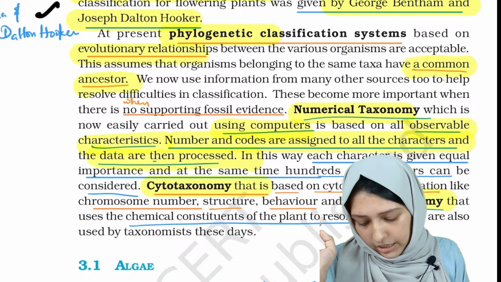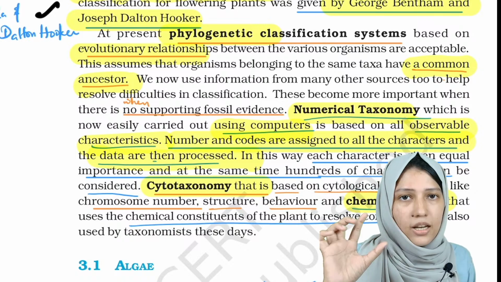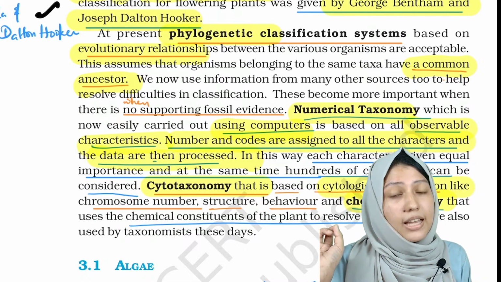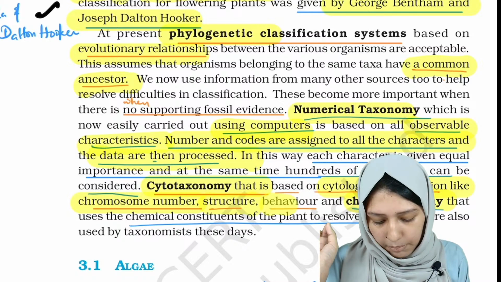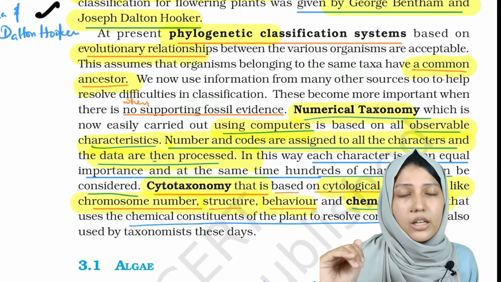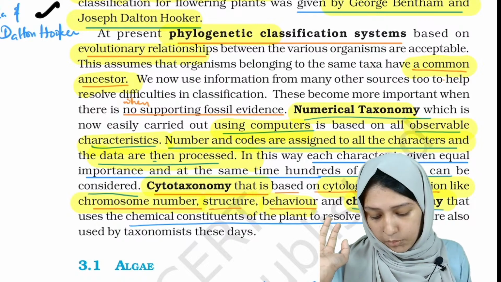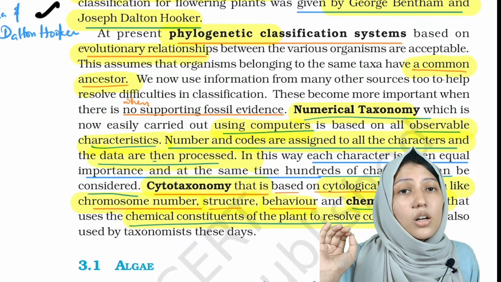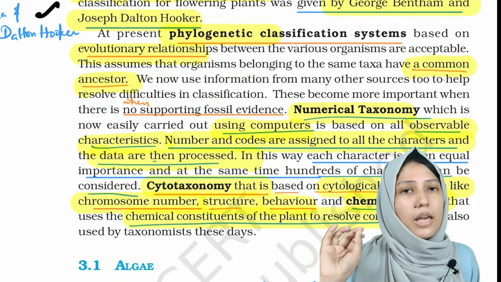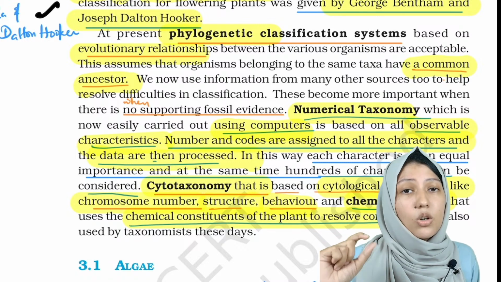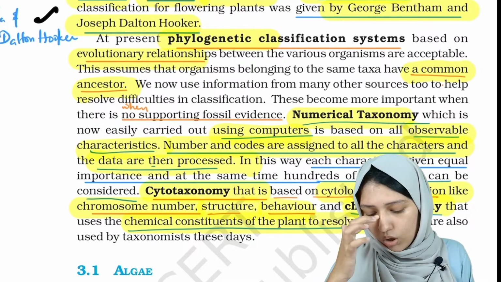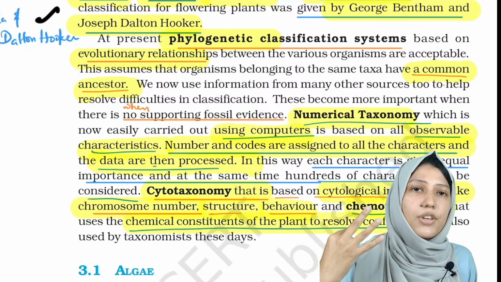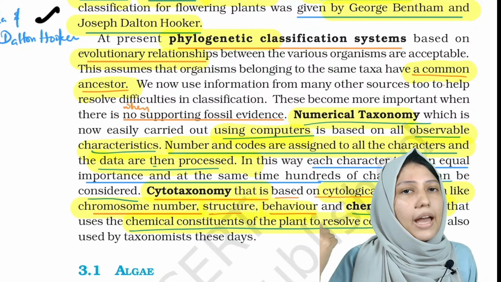Then comes cytotaxonomy. Cyto means cell, so it is related to the cell. Cytotaxonomy uses cytological information like chromosome number, structure, and behavior. Now coming to chemotaxonomy. Chemo means chemical, so the chemical constituents of plants are the basis of this type of classification. So all these types are clear: natural classification, artificial classification, phylogenetic classification, numerical taxonomy, cytotaxonomy and chemotaxonomy.